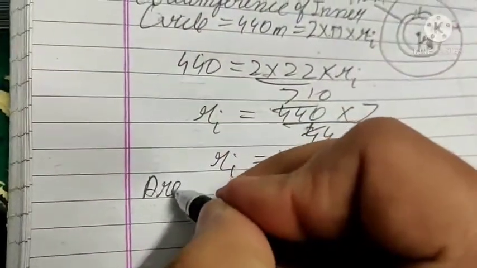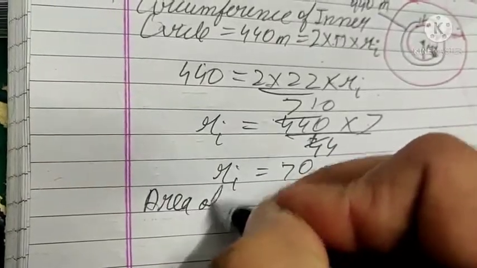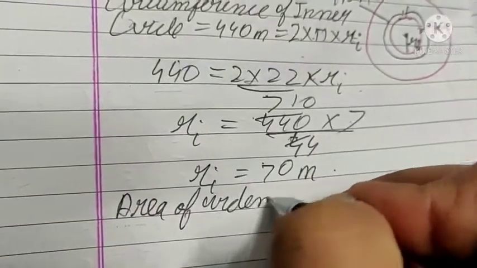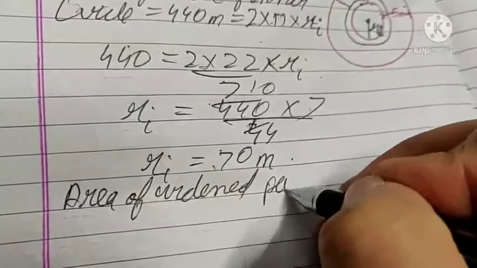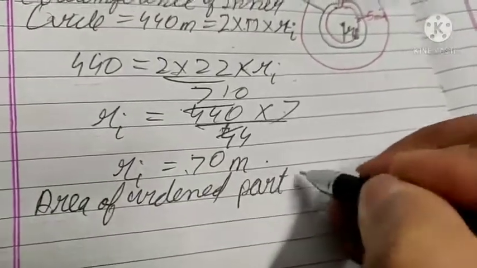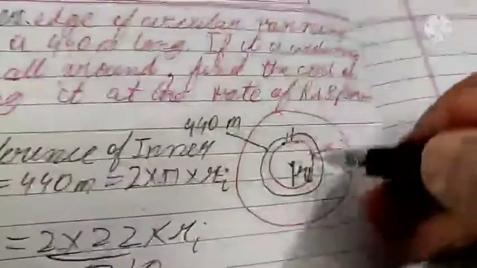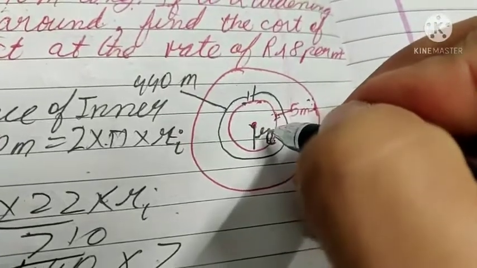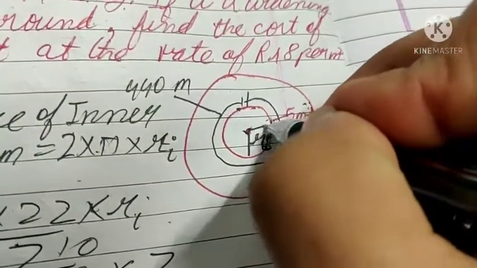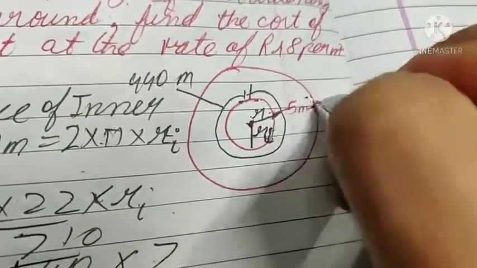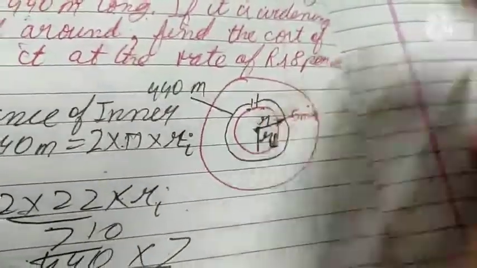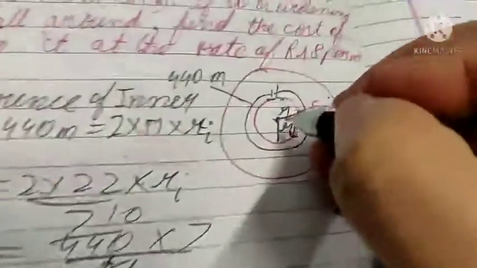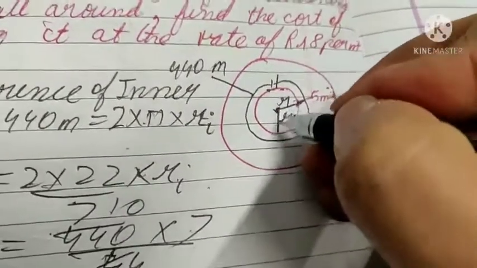First we calculate the area of the widened part. How much area is widened? Means how much has it been increased. So it will be equal to the area of outer portion minus the area of inner portion. Look, this radius has come out to be 70, so the radius of inner portion is 70.